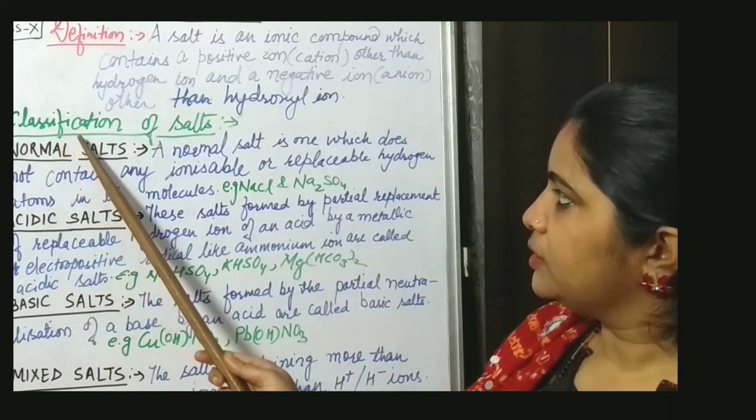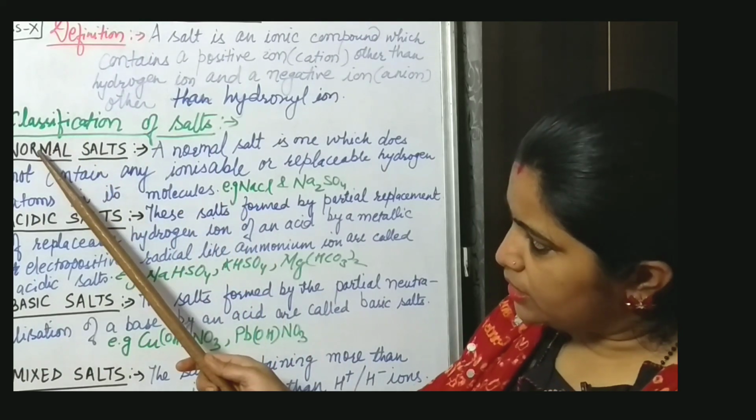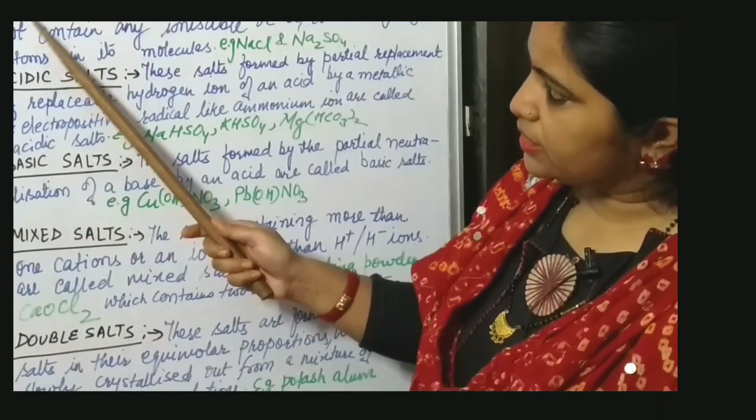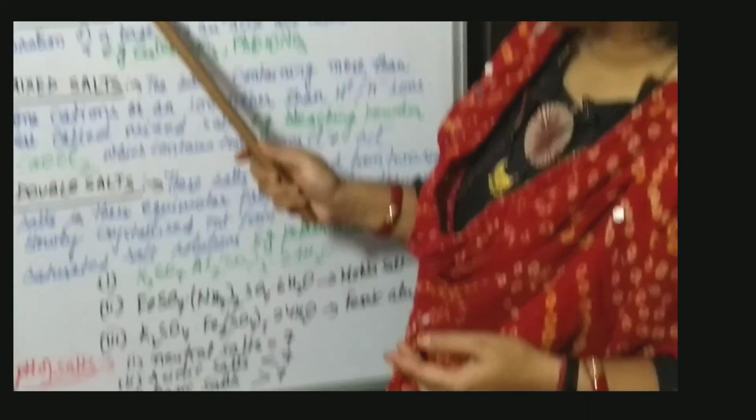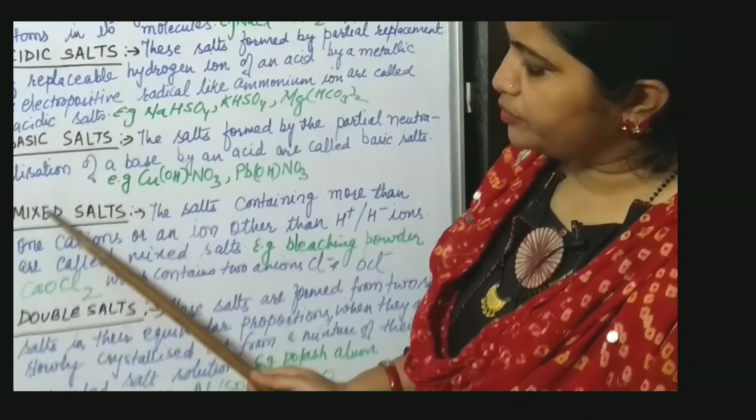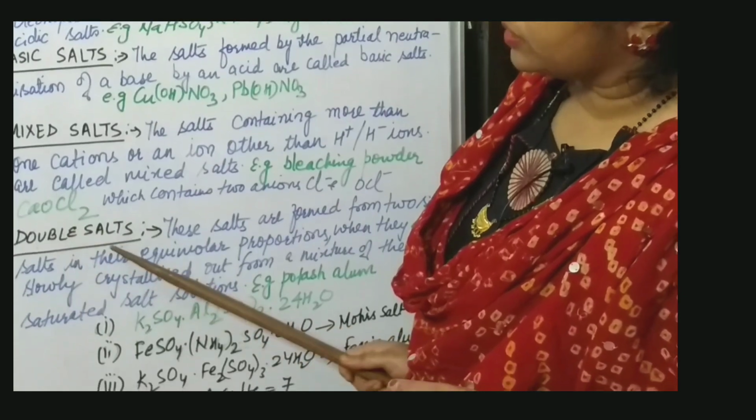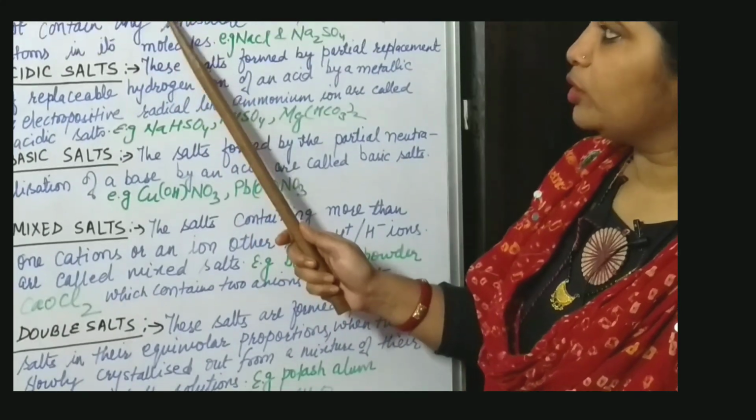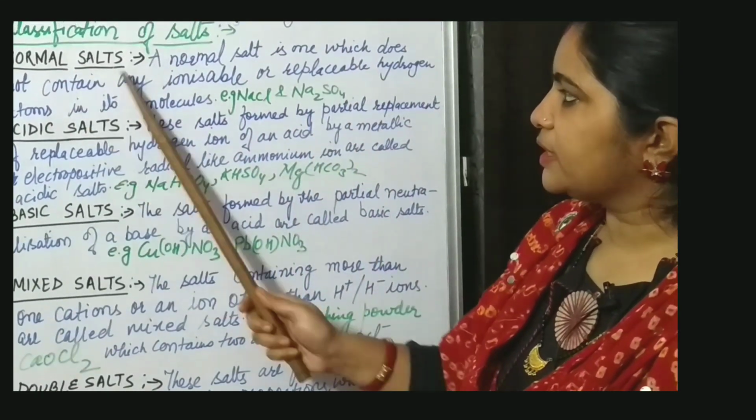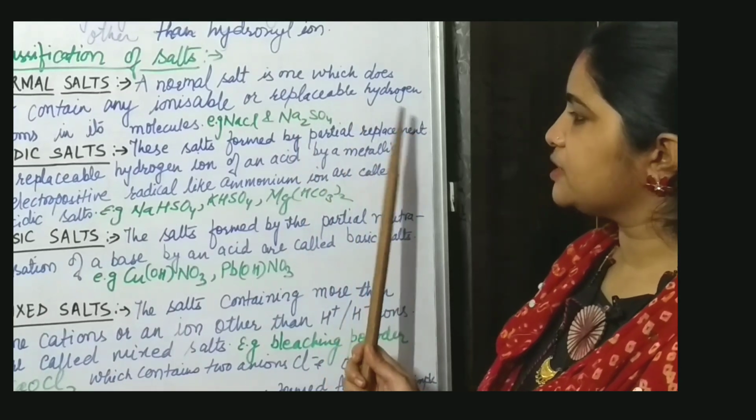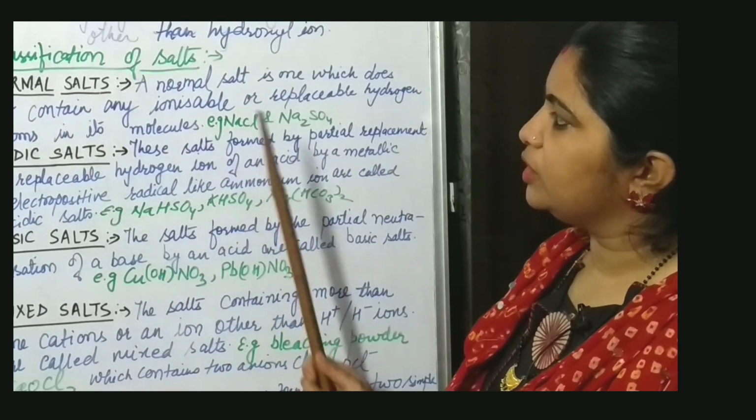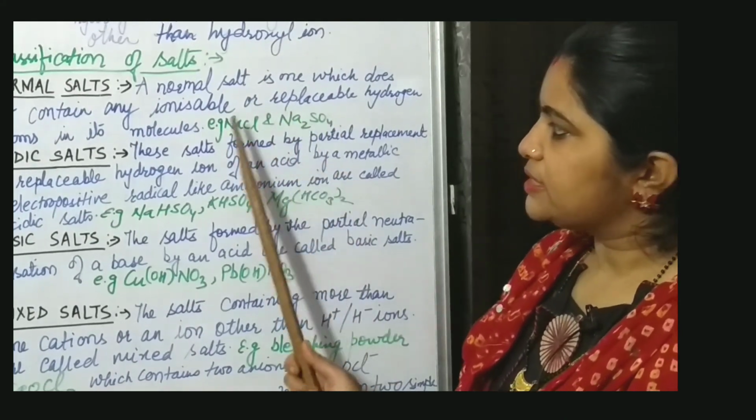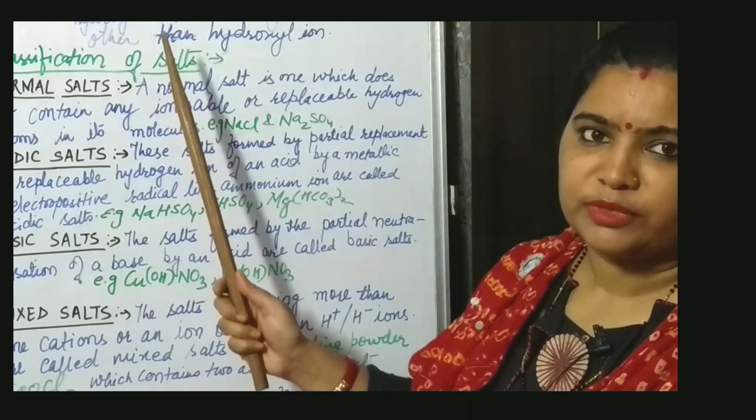Now next, classification of salts. In this class you will study 5 classifications of salts. First is normal salts, second acidic salts, third basic salts, fourth mixed salts and fifth double salts. One by one we will discuss all these salts. First one is normal salt, which does not contain any ionizable or replaceable hydrogen atoms in its molecules. For example, NaCl and Na2SO4. Such salts are called normal salts.